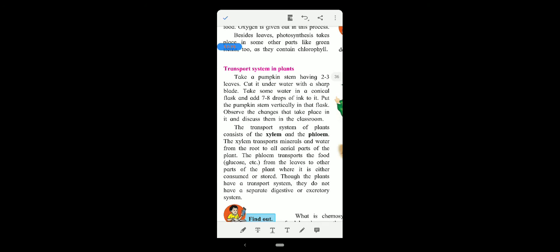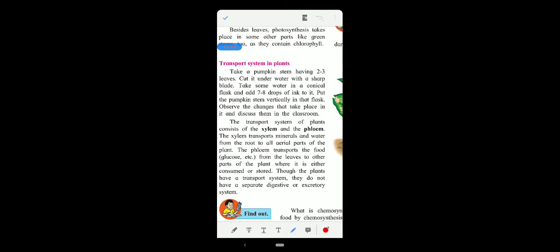The transport system, what does it contain? Mainly two parts, which are the xylem and phloem. What is the work of xylem? To transport the minerals and water from the roots to all the other aerial parts. The phloem's work is to transport the food from the leaves to all the other parts where it can be used, consumed, or stored for later use.